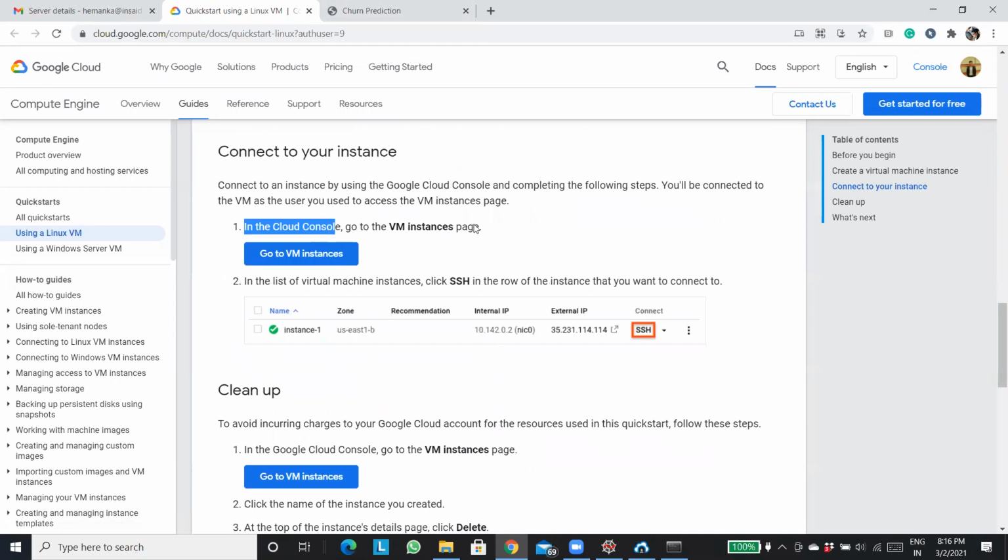Once you create that instance and start executing it, you just turn on the server, and you'll get an IP. Is this IP visible, guys?